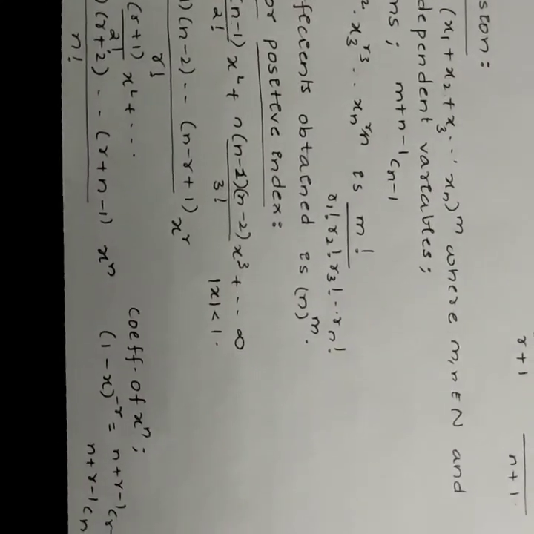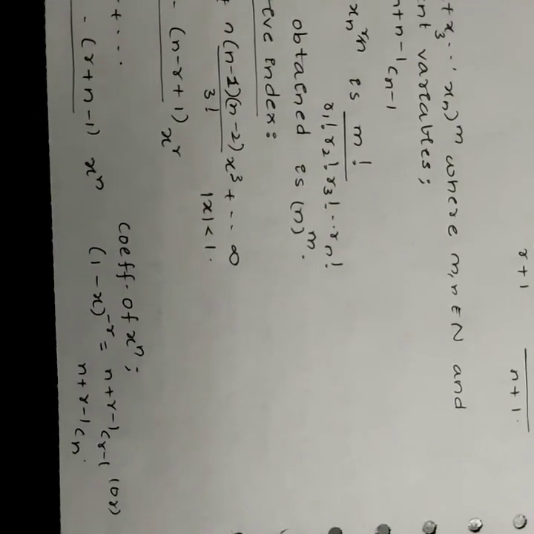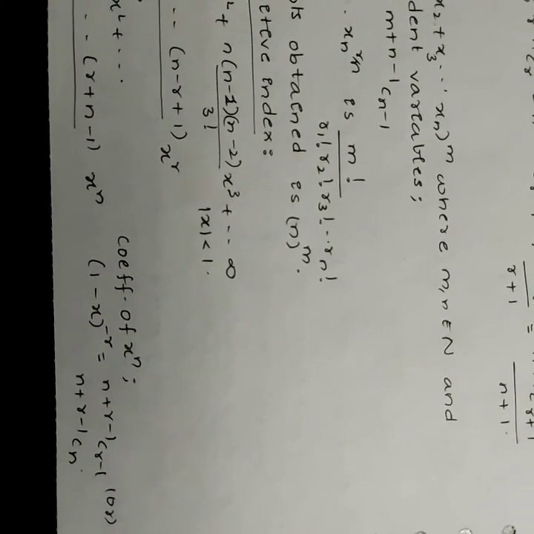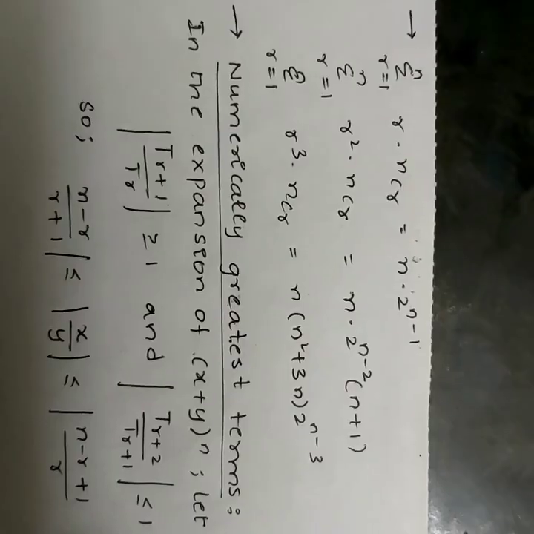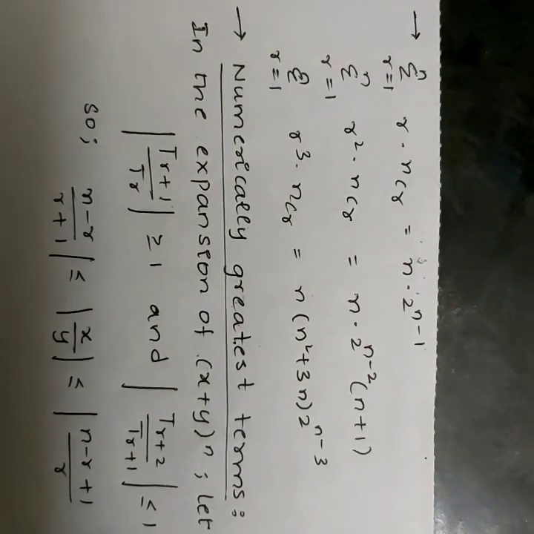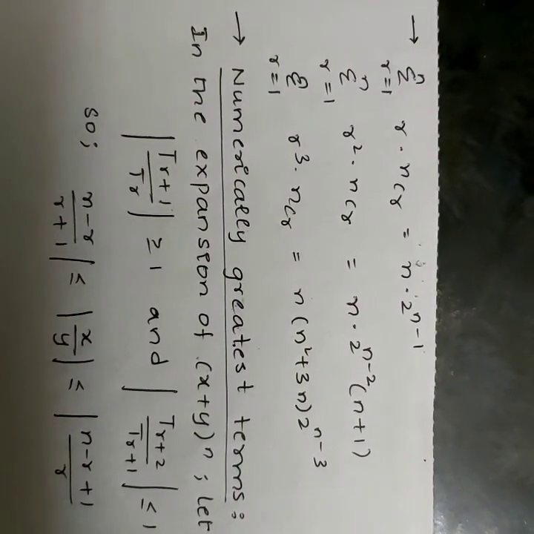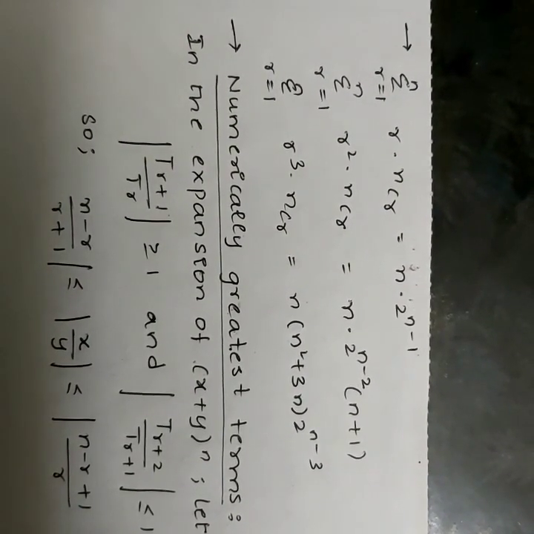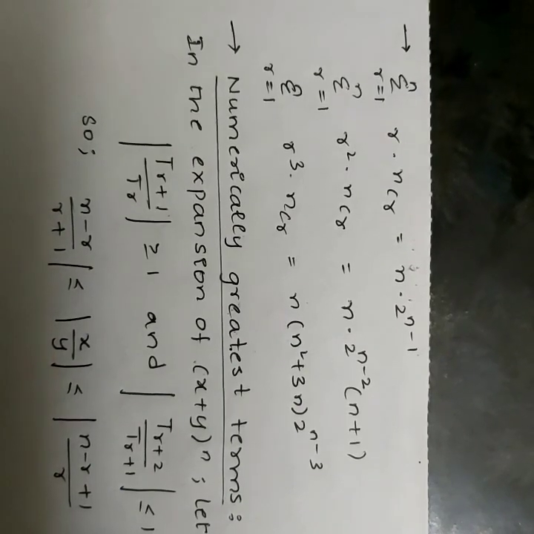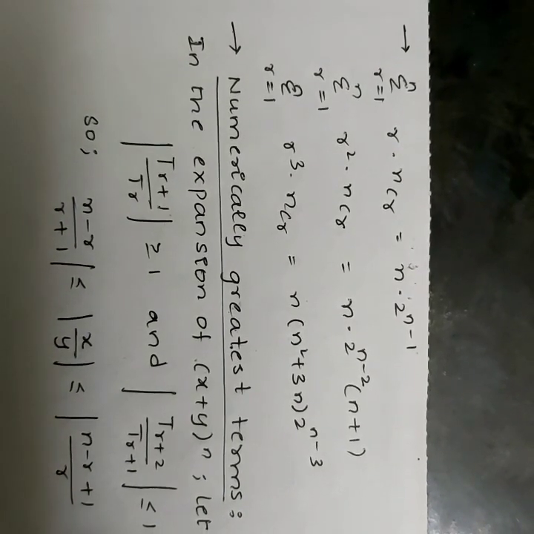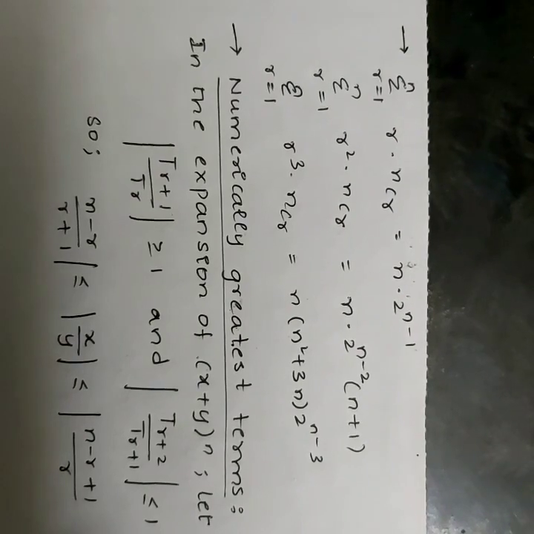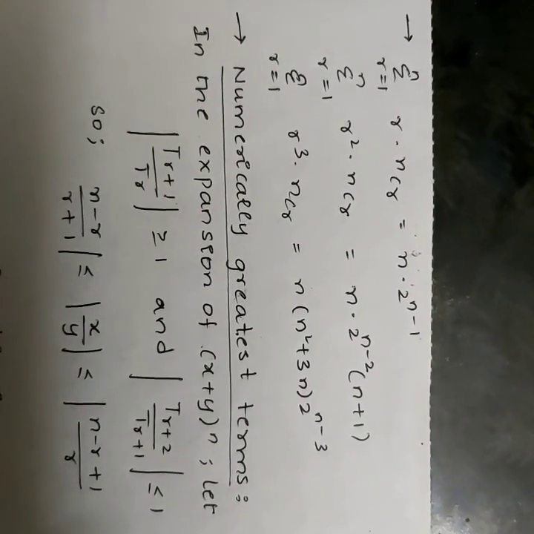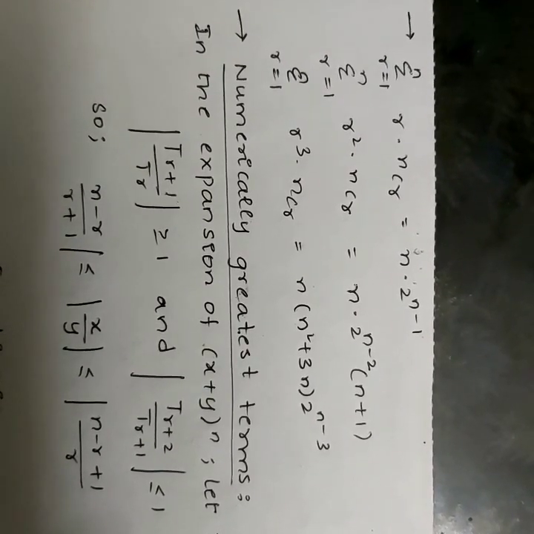The coefficient of x^n for this series can be written as (n+r-1)C(r-1) or (n+r-1)Cn. Sigma r = 1 to n, r·nCr is given by n·2^(n-1). Sigma r = 1 to n, r^2·nCr is equal to n·2^(n-2)·(n+1). Sigma r = 1 to n, r^3·nCr is equal to n·2^(n-3)·(n^2+3n).